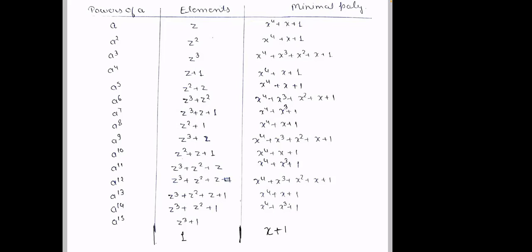But I think maybe you have to go up to a power 14 only. Yes sir, I have written a power 15 is equal to, okay. Yeah, yes, so you're right. So okay, I think the 3 polynomials you are going to use, what about x square plus x plus 1? Where is that?